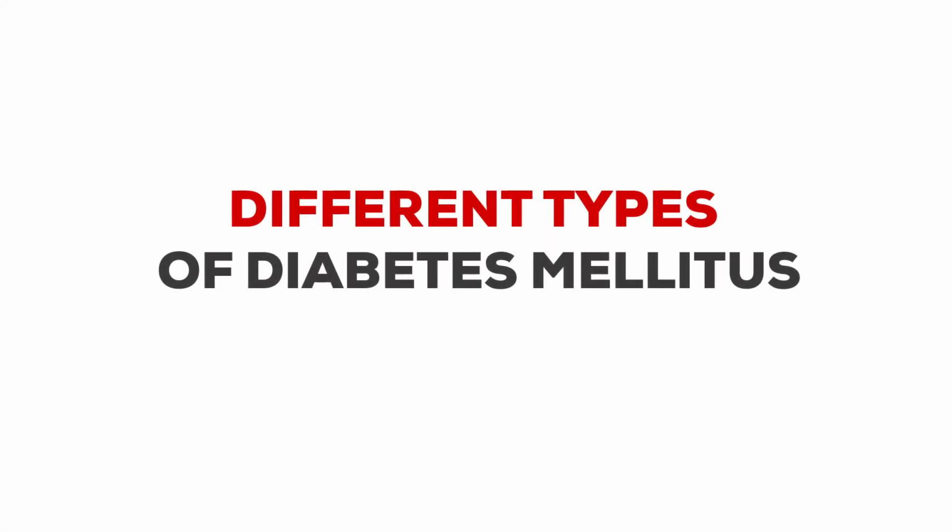Today, I'm going to speak about the different types of diabetes mellitus. As we all know, diabetes mellitus is a condition associated with high blood glucose levels, which, if not treated appropriately, can lead to complications in the future. Basically, we can classify diabetes into four major groups.